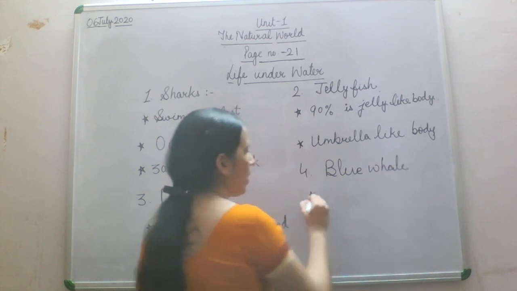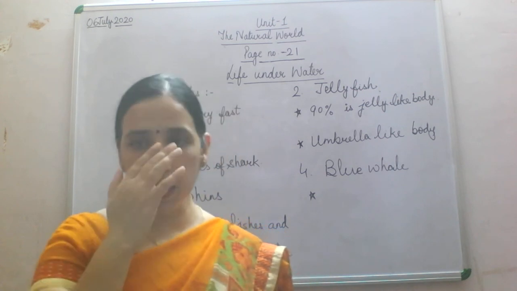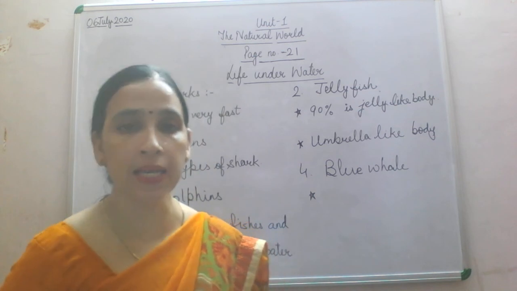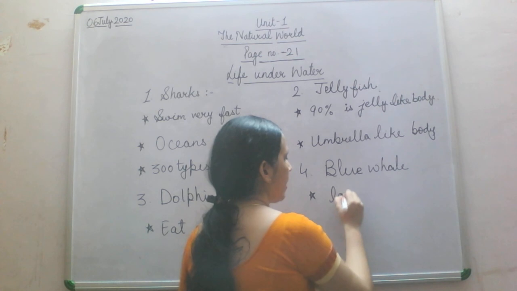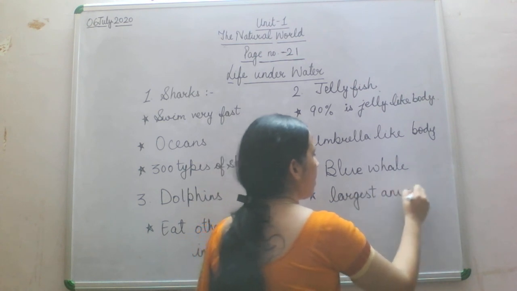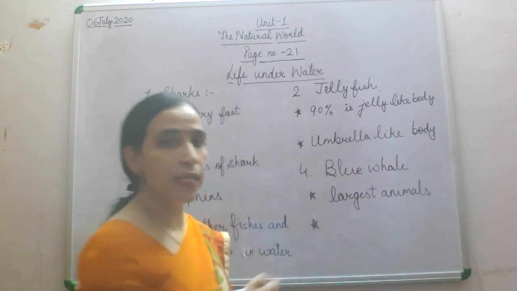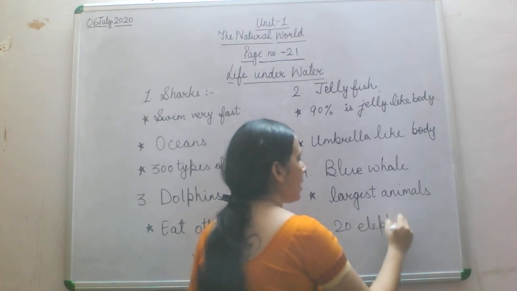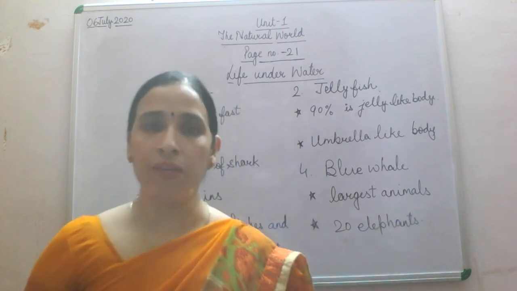Blue whale is the largest animal on earth, and a blue whale can be as heavy as 20 elephants. So what you have to remember? Largest animal, and they are as heavy as 20 elephants. Their weight can be equal to 20 elephants.